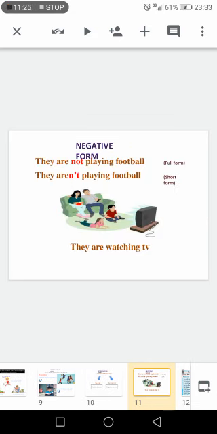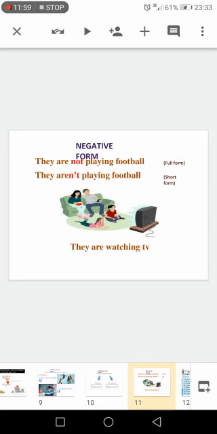Now the last form is the negative form. We have the affirmative, the interrogative, and now we have the negative form. When we say the negative, we mean that we will add not. They are not playing football. They are watching TV. Now look at this family. They are not playing football. They are watching TV. Here I repeated the sentence.